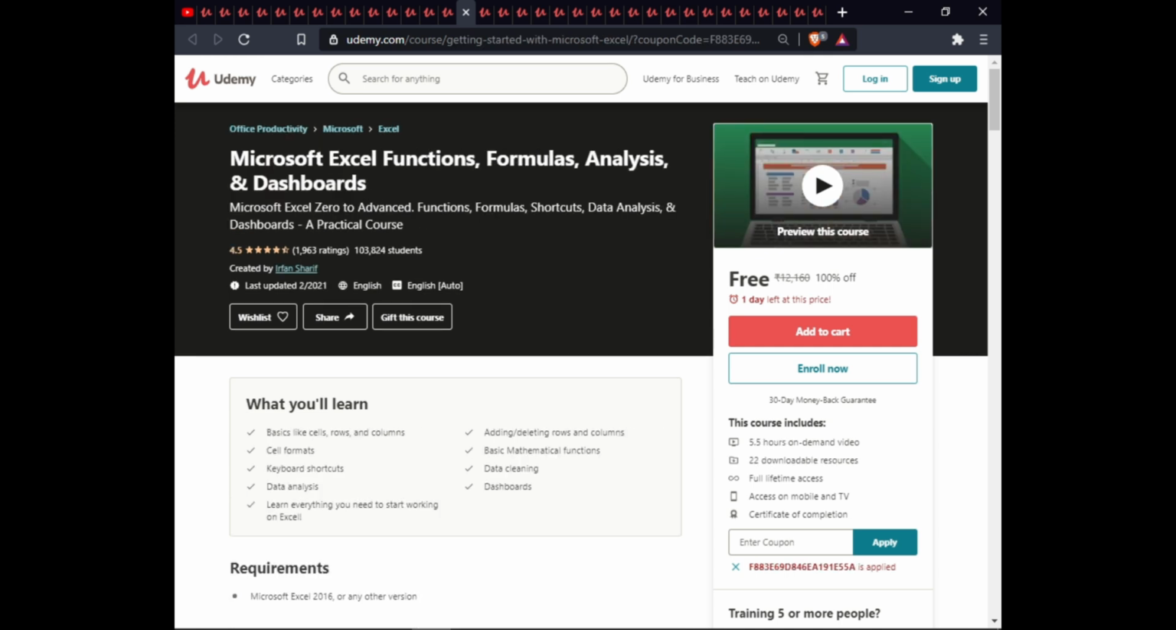The next course is Microsoft Excel: Function, Formula, Analysis and Dashboard. In this course, you will learn the basics like cells, rows and columns, adding and deleting rows and columns, cell formats, basic mathematical functions, keyboard shortcuts, data cleaning, data analysis, and dashboards. Learn everything you need to start working in Excel. This course includes 5.5 hours of on-demand video, downloadable resources, full lifetime access, access on mobile and TV, and a certificate of completion.